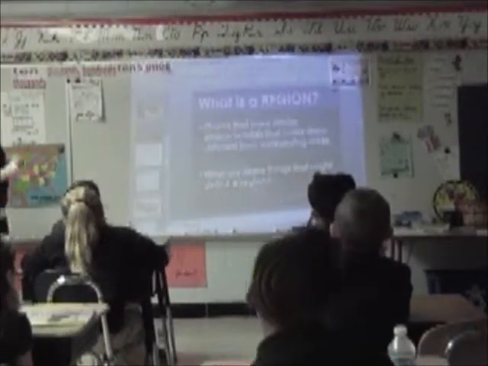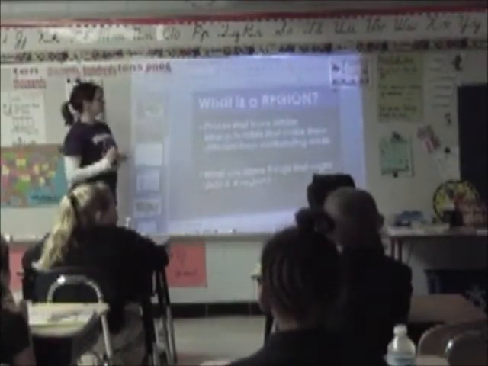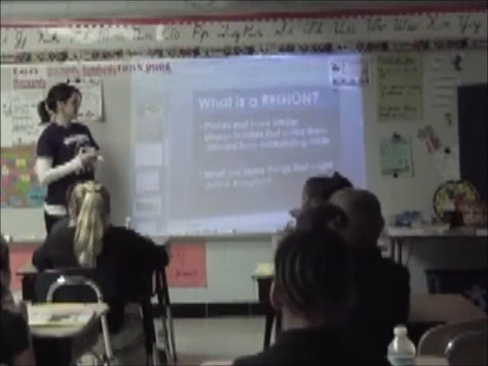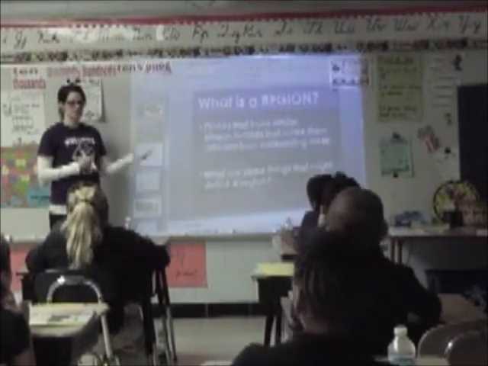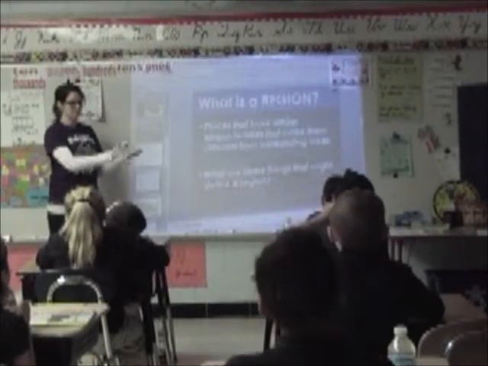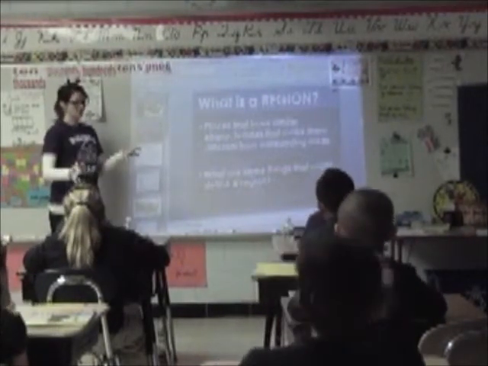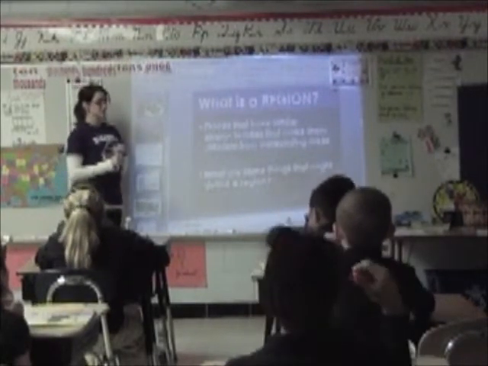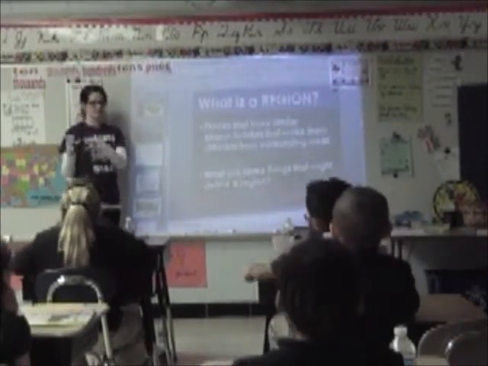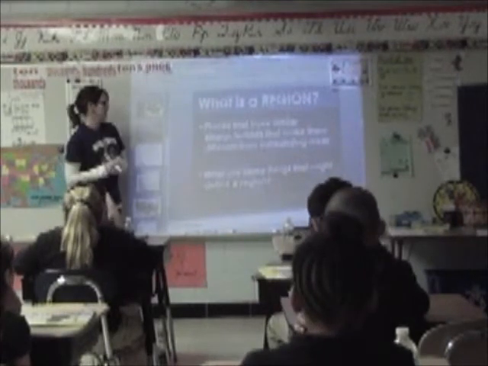What is a region? Places that have similar characteristics that make them different from surrounding areas. So you remember that first map? Think back to that first map when we saw mountains. We saw the Great Plains. We saw some more mountains, okay? So our country is broken up into regions because each section is different, okay?